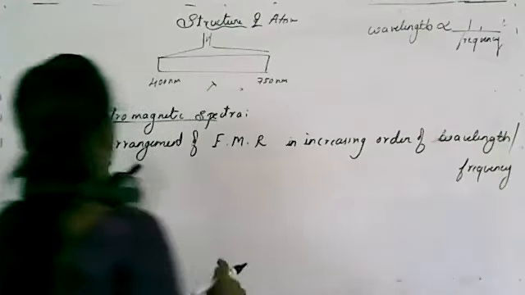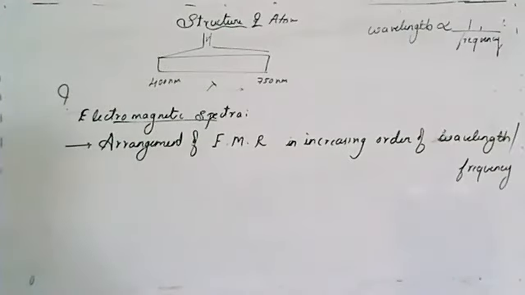This is known as the electromagnetic spectrum. Important. What is electromagnetic radiation?